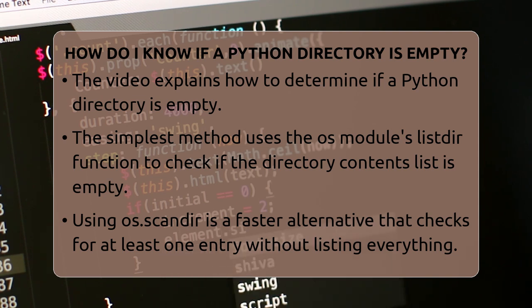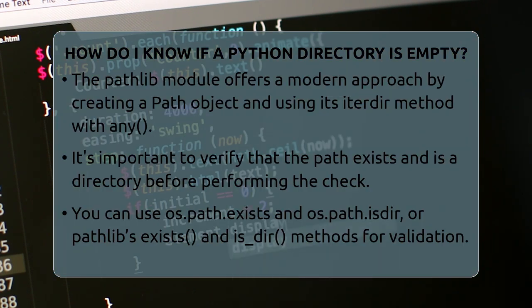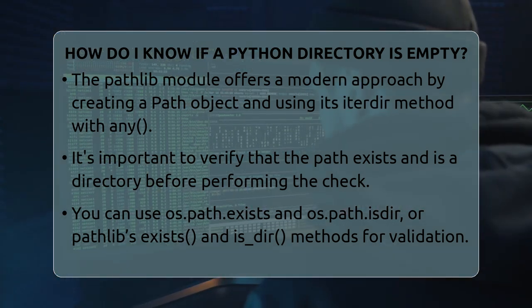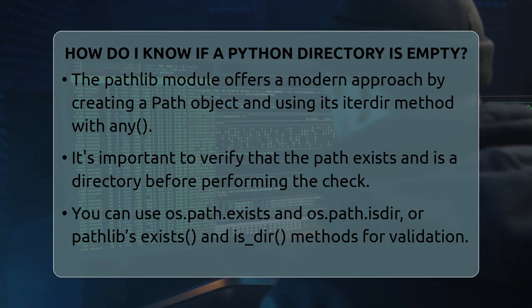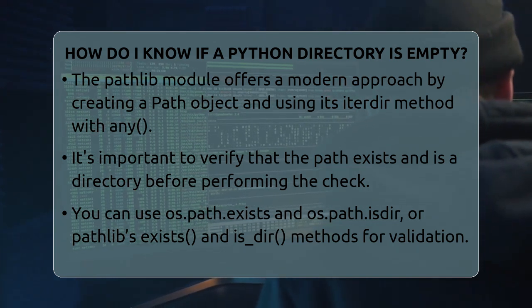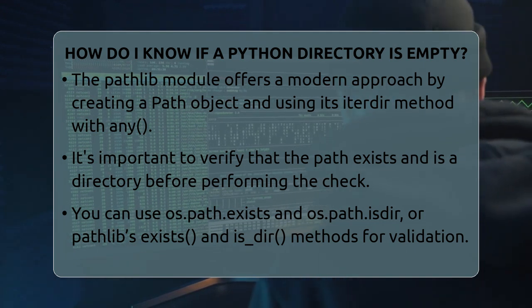is empty. Another efficient method is to use the os.scandir function. It returns an iterator of directory entries. You can check if the first entry exists by using next(os.scandir(path), None). If it returns None, the directory is empty. This method is faster because it doesn't need to list everything, just checks if there is at least one item.